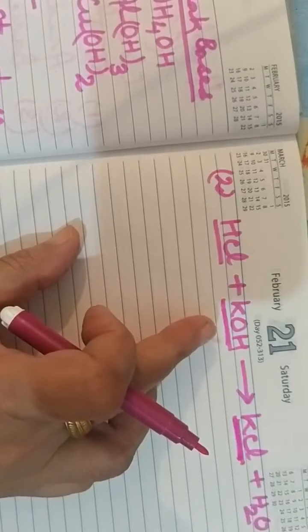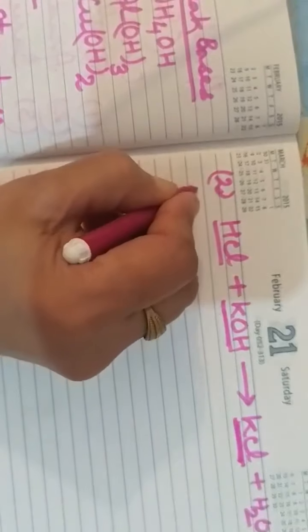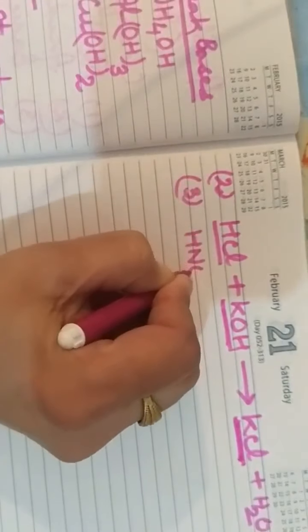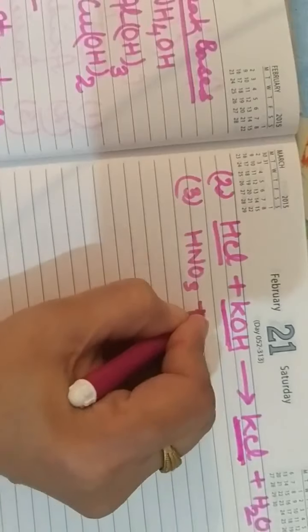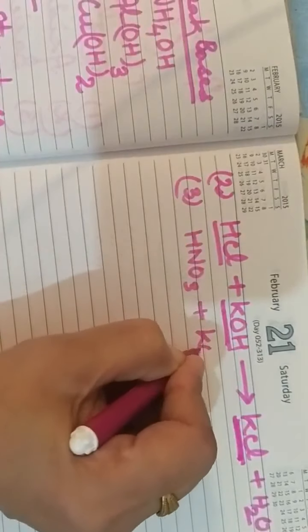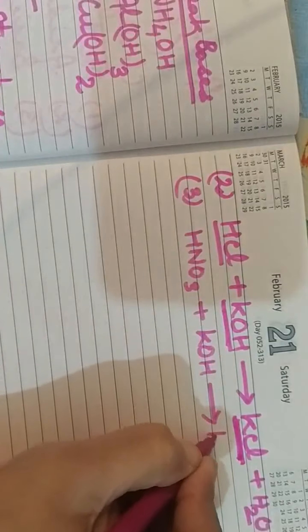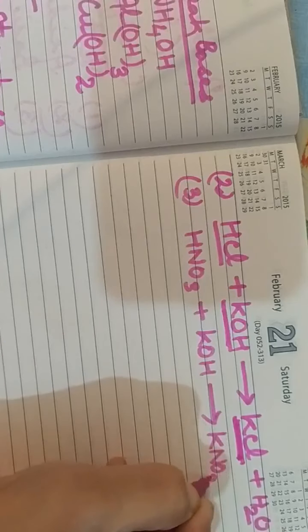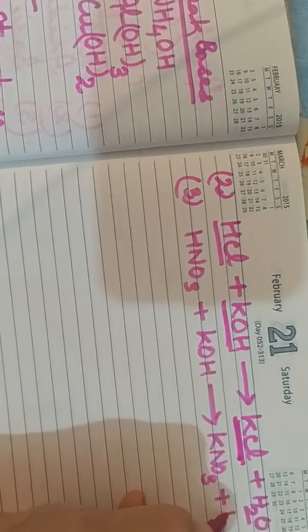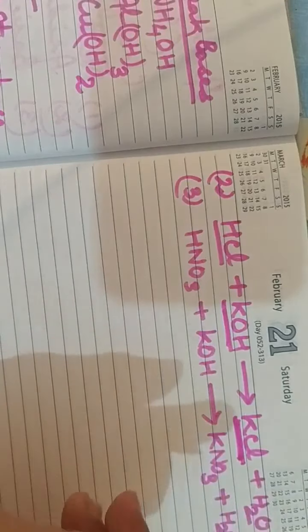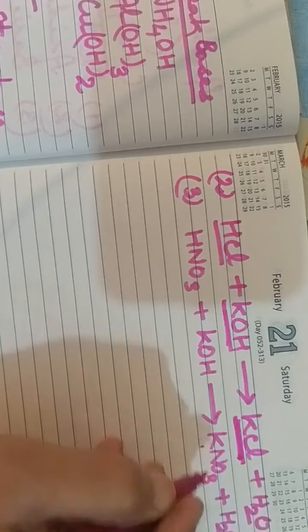Now another example you can take, nitric acid. It is also a strong acid, HNO3, and again the same base, potassium hydroxide. Then the salt formed will be KNO3, that is potassium nitrate plus water. So potassium nitrate is also what type of salt? It is also a neutral salt.